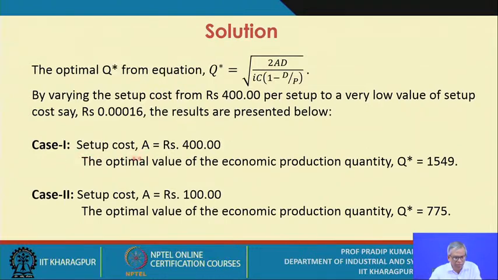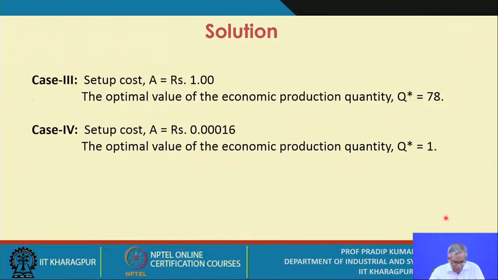That means case 1, when the setup cost is 400, you simply apply this equation or this formula, and you get a value of Q star of 1549. When the setup cost is reduced to 100, you get a value of 775.